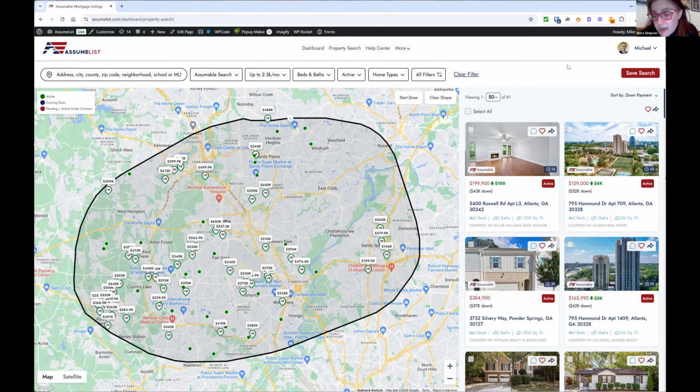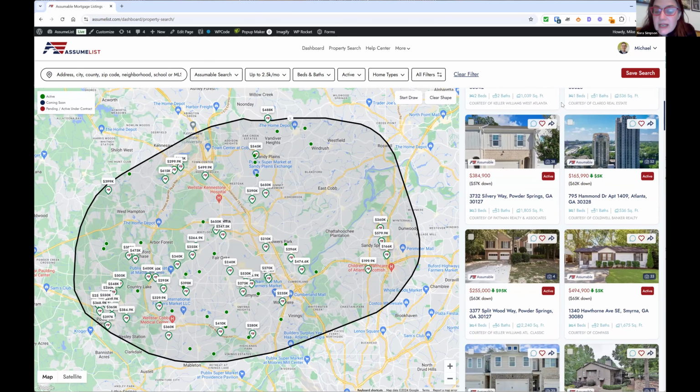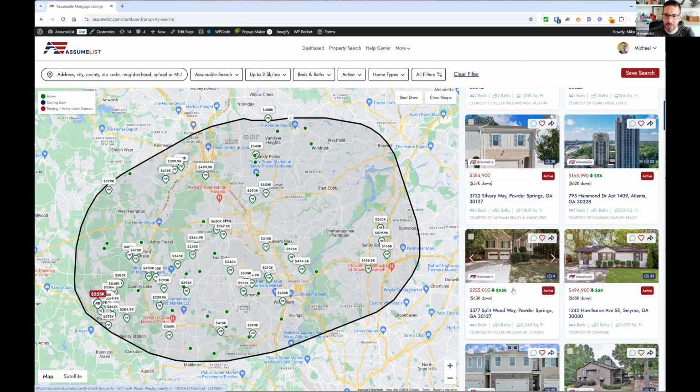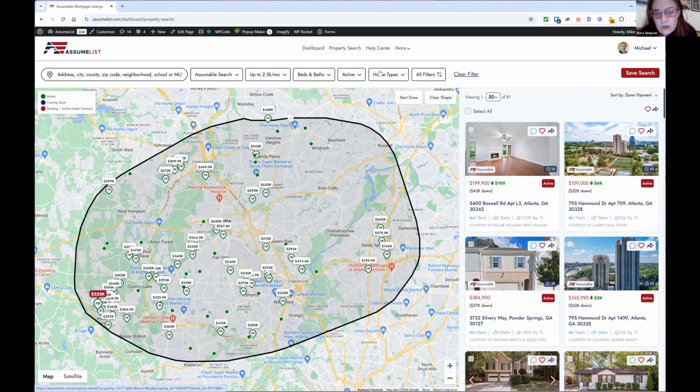So look at this. We have 81 listings that have been on the market for more than 2 weeks. You can tell that even though we've sorted by down payment, among this group, every time you see that little green arrow going down, that means there's been a price reduction. That means that your seller has gotten so nervous, they've convinced their agent that they need to go down, or maybe vice versa. But either way, look at this, 43K down, 52K down. This is great stuff. Now, if you want to do about $100,000 price reduction. Oh, wow. And only 63K down on that one. That's amazing. Wow. These listings are so incredible.